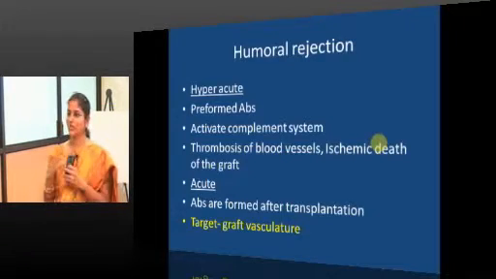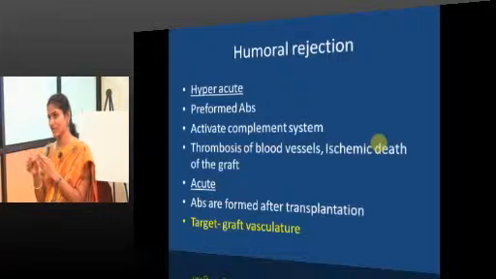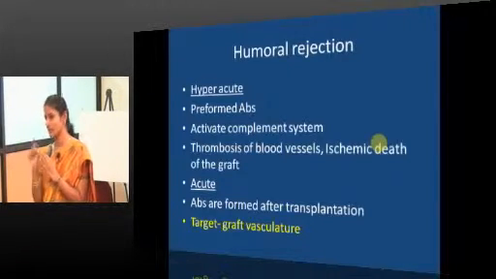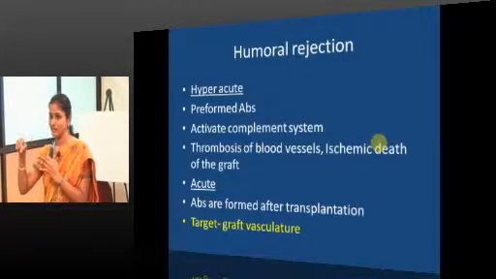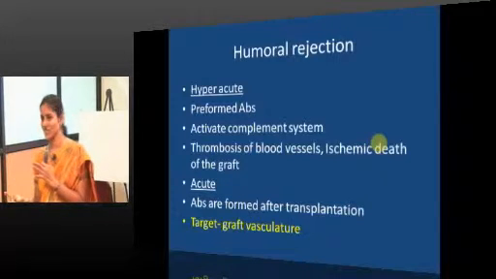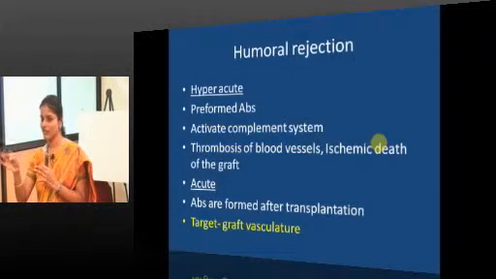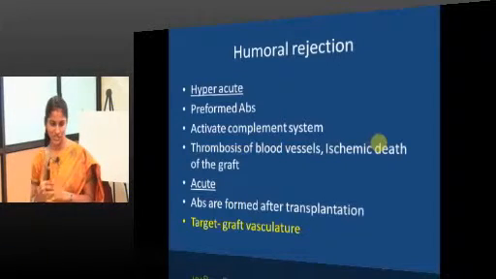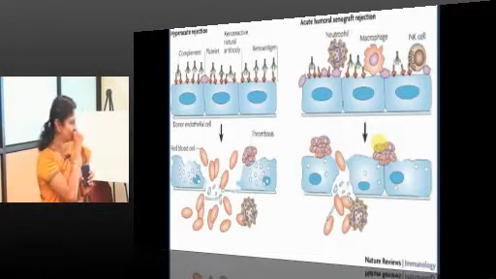So the target is vasculature. For hyperacute, the target is basically vasculature. The antibodies attack, there is necrosis of the target vessels, neutrophils in the vessels, and thrombosis of the blood vessels, resulting in ischemic death of the organ. In acute, the antibodies are formed after transplantation. Again, the target will be graft vasculature.